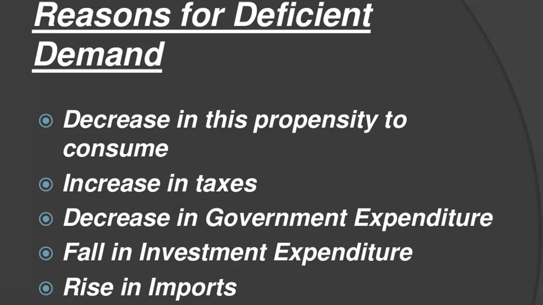Rise in imports: when international prices are comparatively less than domestic prices, it may lead to a rise in imports, implying a cut in aggregate demand. Then there is the fall in exports. Exports may fall due to comparatively high prices of domestic goods, due to an increase in the exchange rate of the domestic currency. This leads to deficient demand.